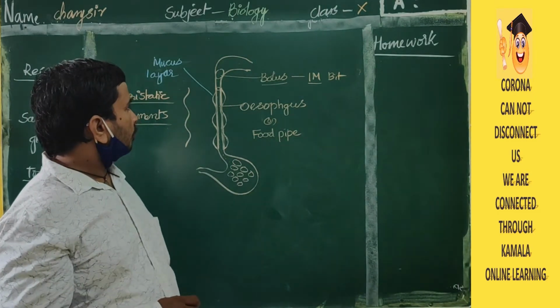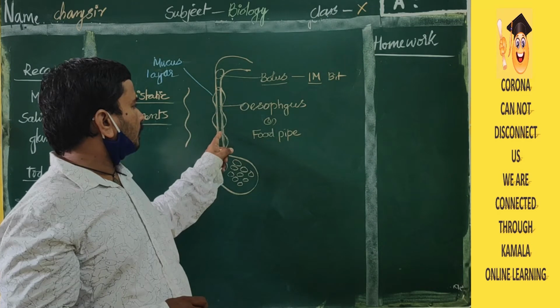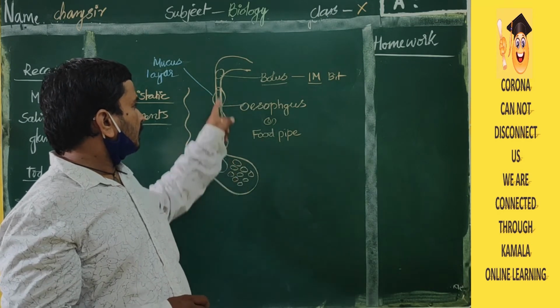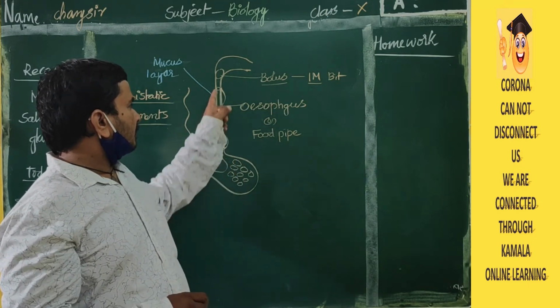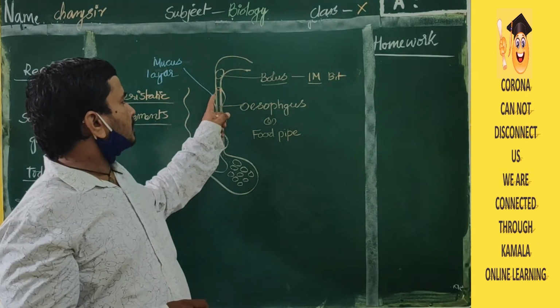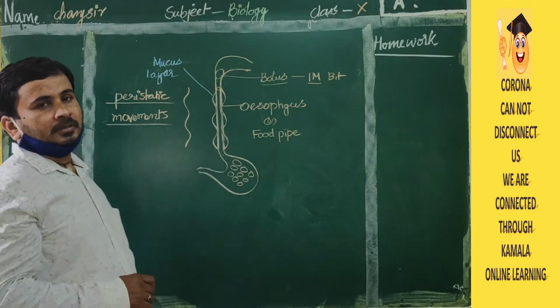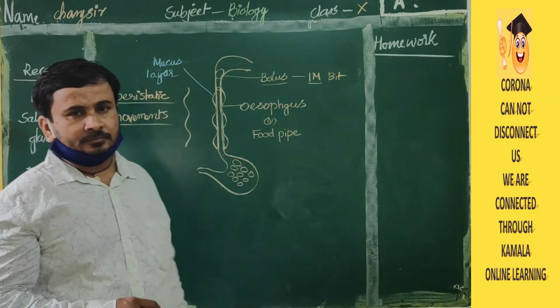Okay. Now what happens? The bolus will slowly enter into the stomach. It is a pipe-like structure. It has contractions and expansions. Those wave-like movements are called peristaltic movements. How are they formed?